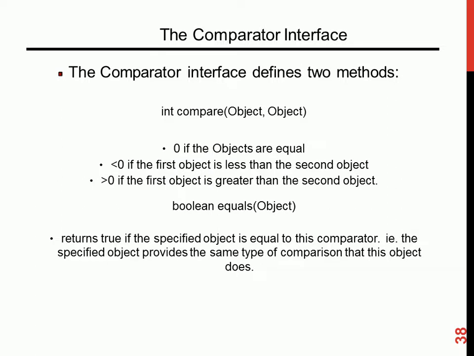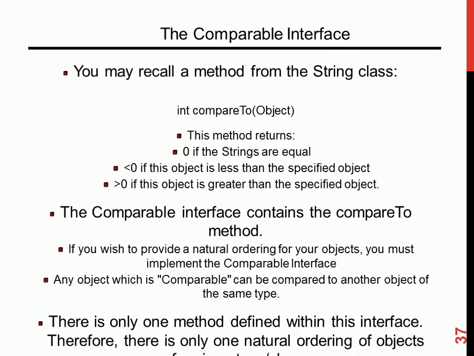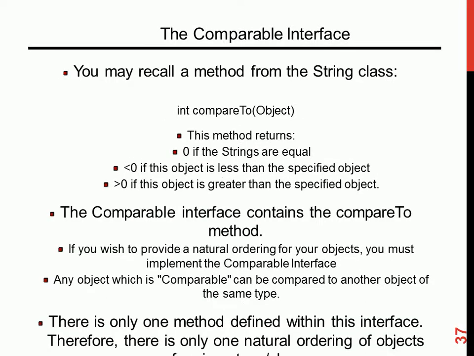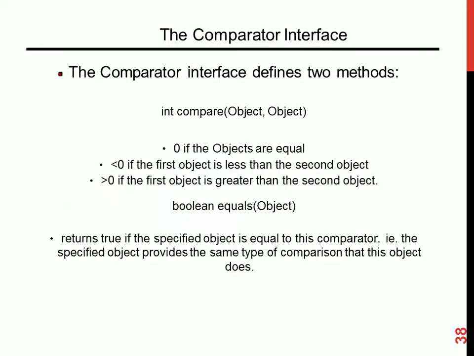Then you have the comparator interface. Look at the method difference. The comparable has the compareTo method, whilst the comparator has compare. They all behave the same. Comparable, compareTo. Comparator, compare. So if the objects are equal, it returns 0. If the first object is less than the second object, negative. If the first object is greater than the second object, positive.